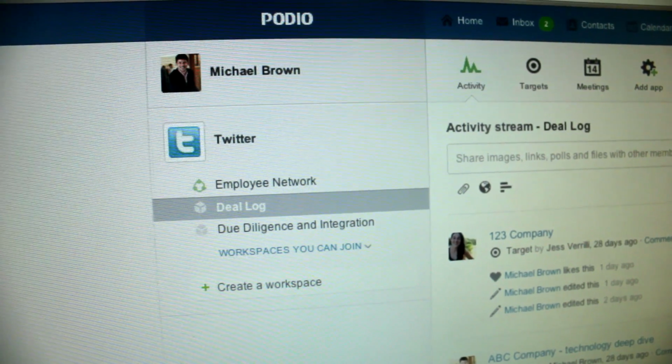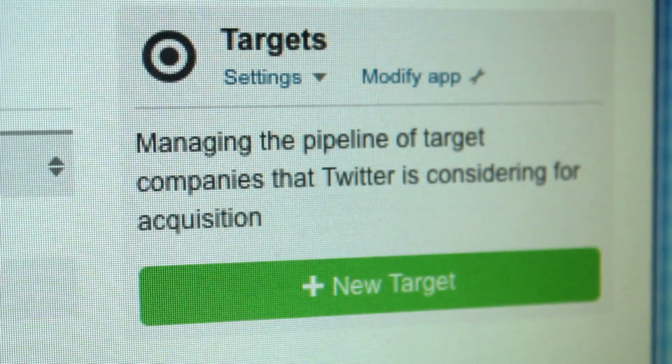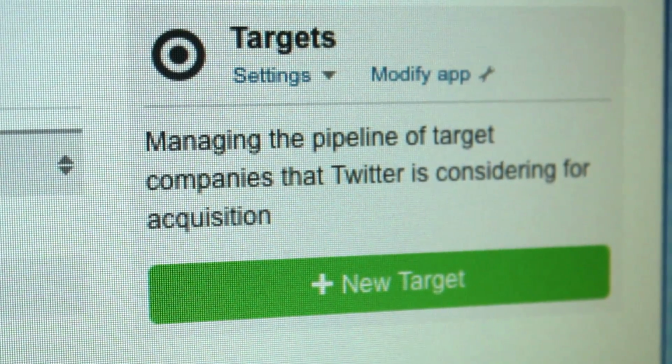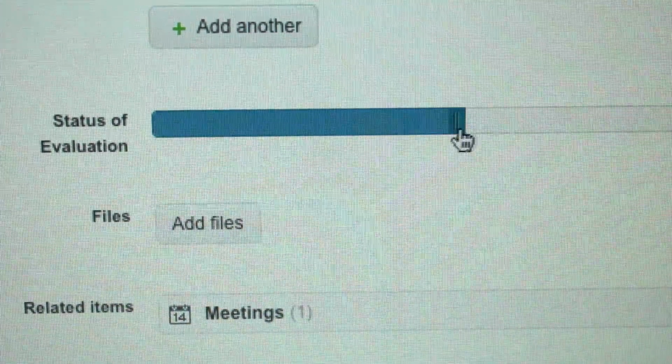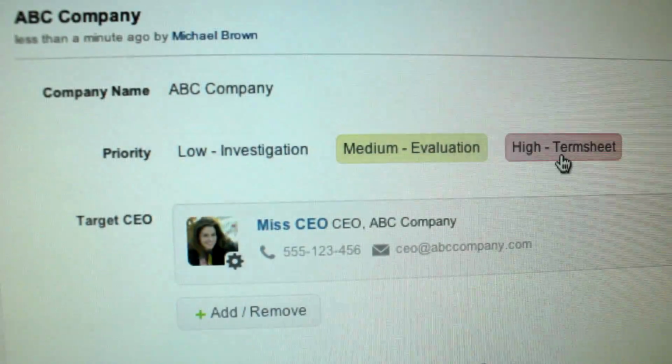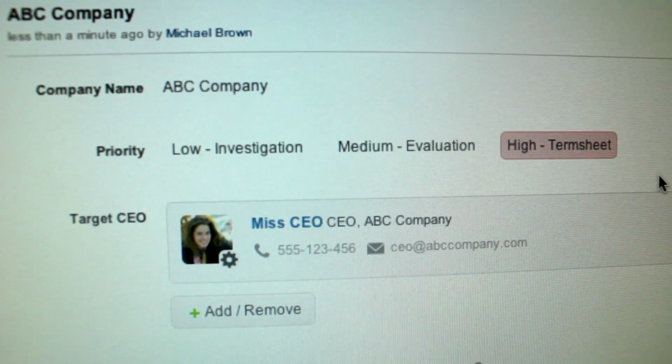Let's make up a company name so we don't offend anyone. Let's call it ABC Company. So I'll go into the deal log workspace and I'll create what we call a new target. All of my colleagues who are involved in the workspace across these different functions will jump into Podio and start to look at the tasks that they are responsible for so that we can successfully evaluate ABC Company and hopefully eventually consummate the transaction and acquire ABC Company, and then integrate ABC Company so that the employees of ABC Company are successfully brought into Twitter and they have a good experience once they join our company.